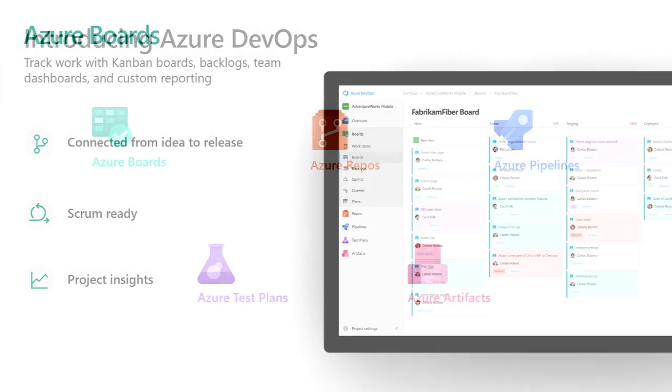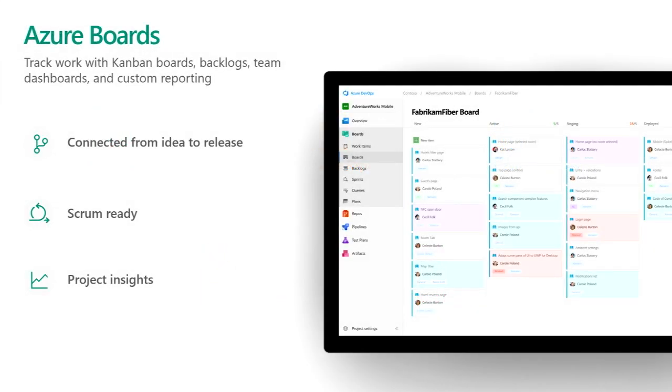To start with Azure Boards. Azure Boards is a service that lets us connect from idea to release. So we'll start with the board. We start with fixing our tasks, our features, our epics. It depends on our solution.